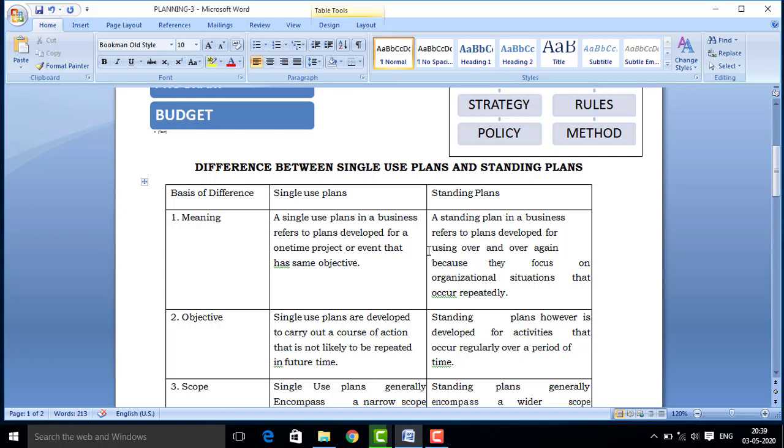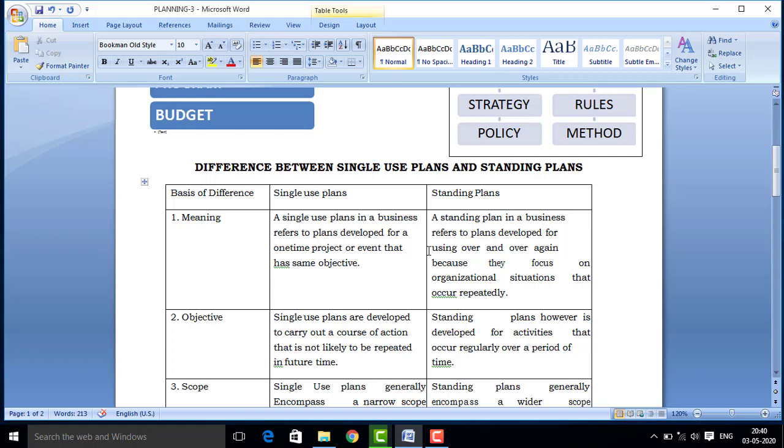It means these plans are prepared keeping in view the different organizational situations which can arise in the organization again and again.